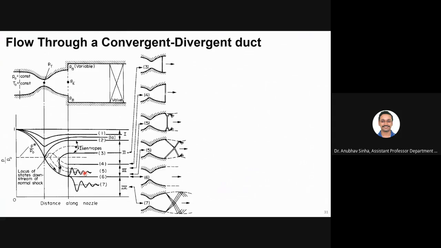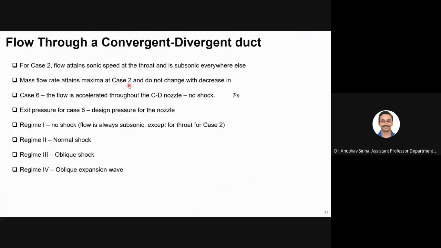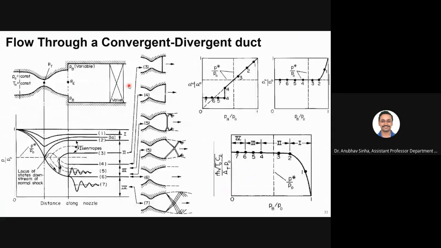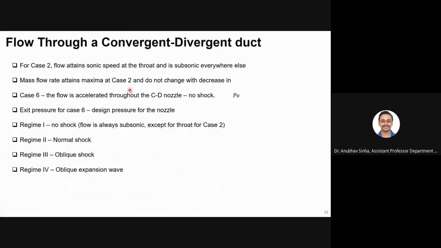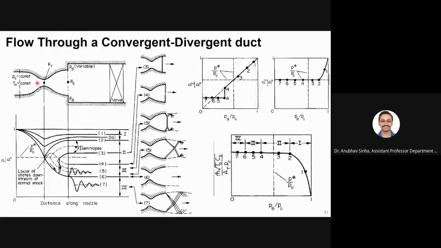Okay. Now mass flow rate attains maxima at case 2 and does not change with decrease in back pressure. It attains maxima and it remains constant. Case 6. Okay, now case 6 is the case where the flow is throughout accelerated. In both the converging and diverging passages, it is continuously accelerated and it does not see any discontinuities. It does not see any shock or expansion fan or any oblique shock being formed.